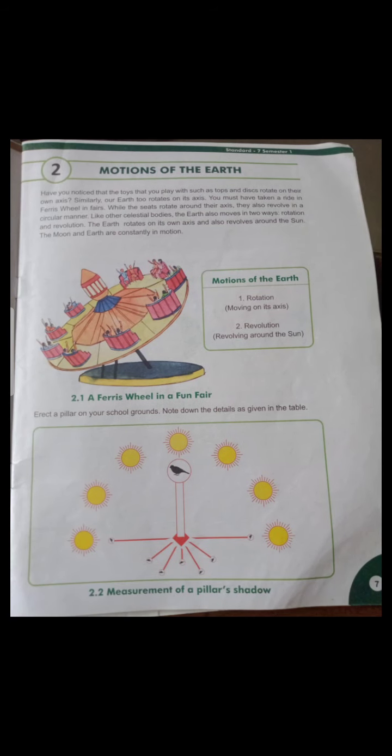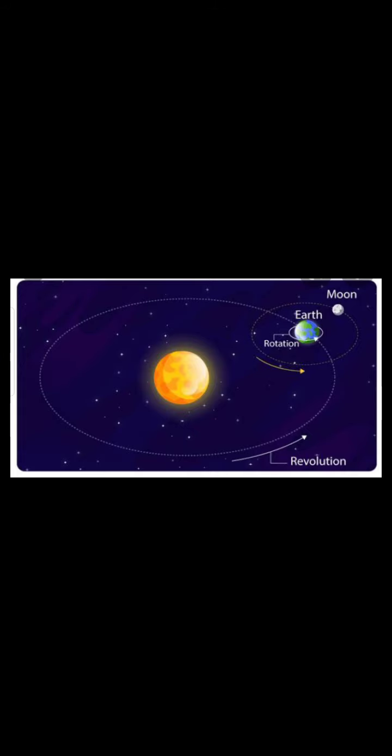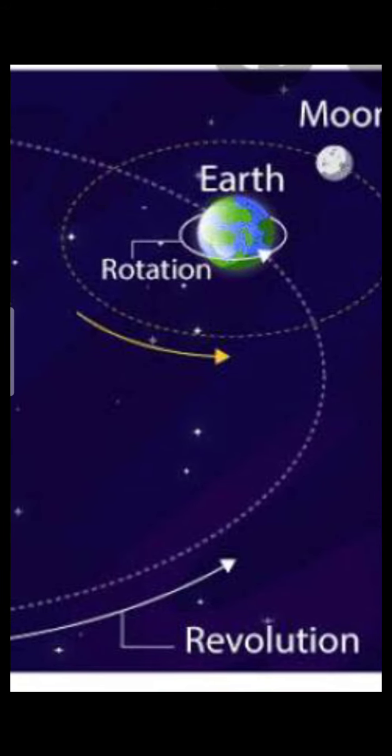In this chapter you have to learn this much only: how day and night change, how seasons change, how the earth rotates and revolves around the sun. So we will revise the chapter in a short time. There are two types of motion of the earth. First is rotation and second is revolution. When the earth is rotating on its axis, it is known as rotation.